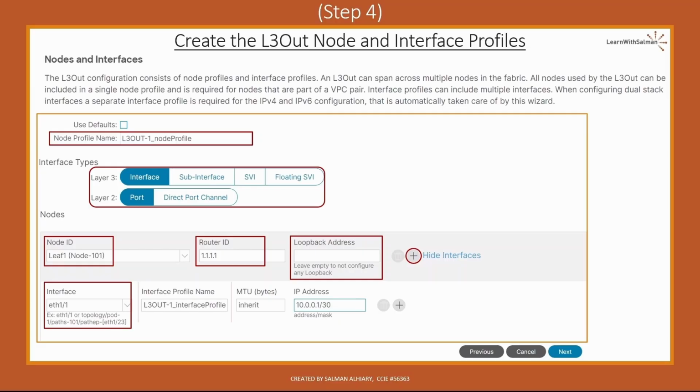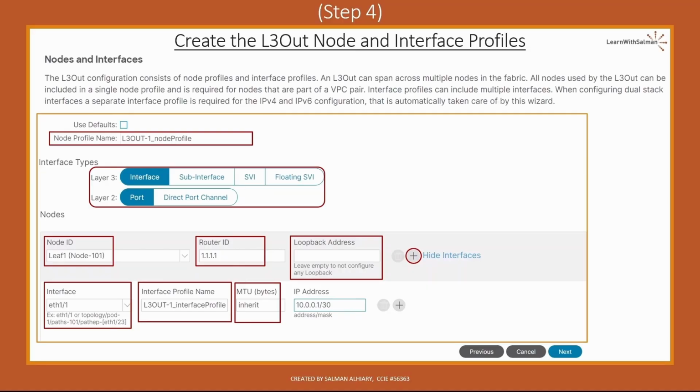Then specify the interface profile name. As I mentioned, this one here is the default name. Then configure the MTU value, the maximum transmission unit in bytes for the sub-interface, routed interface, or SVI. This may need to be adjusted depending on the routing protocol, since the default inherit means the APIC configures the interface with the ACI default MTU of 9000 bytes.